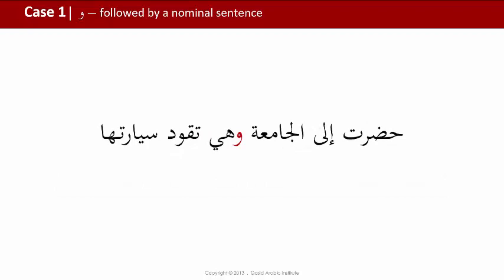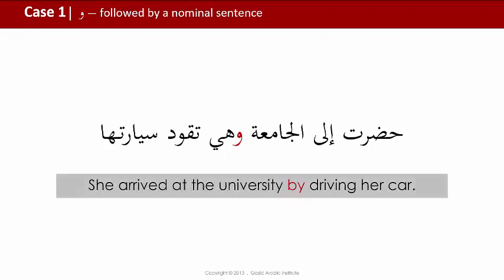Here we have another example of a nominal sentence that includes a verb in it. حضرت إلى الجامعة وهي تقود سيارتها. She arrived at the university by driving her car. And notice here we translated it as by, because by here indicates that the state that she was in was driving the car at the same time of the action of the main verb.